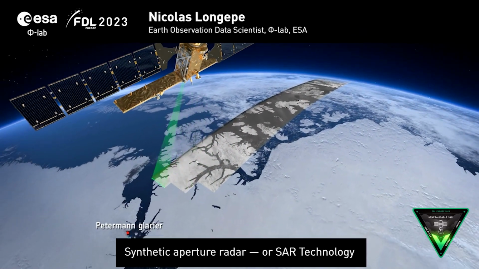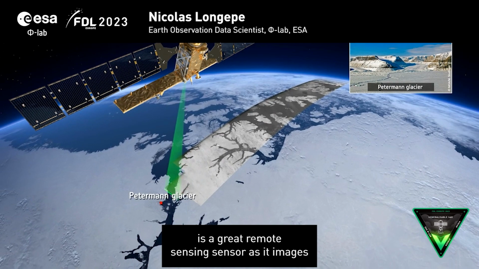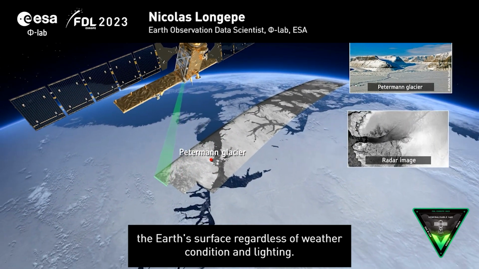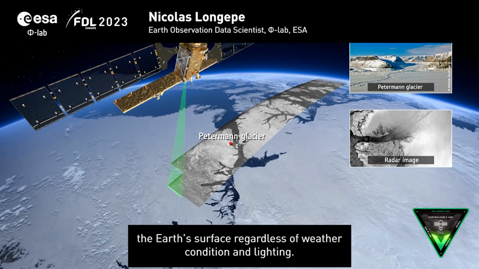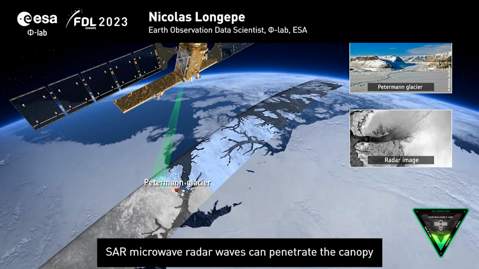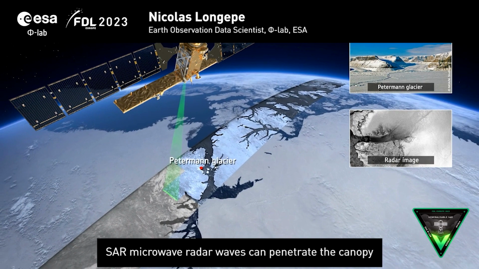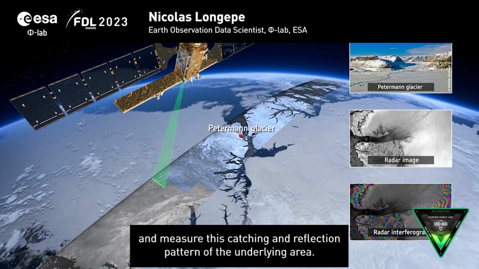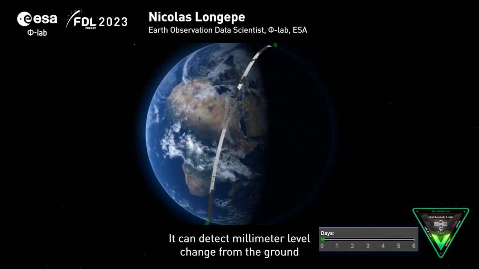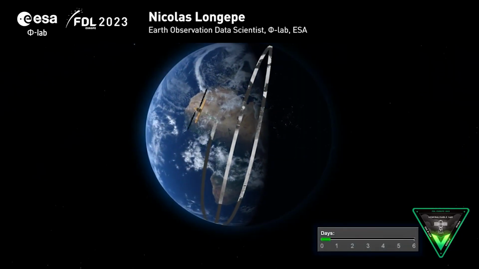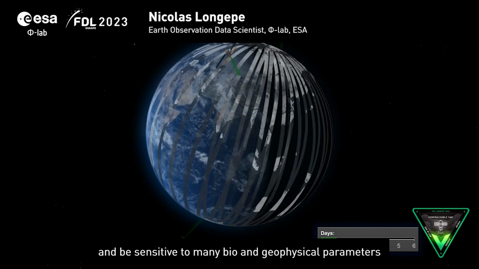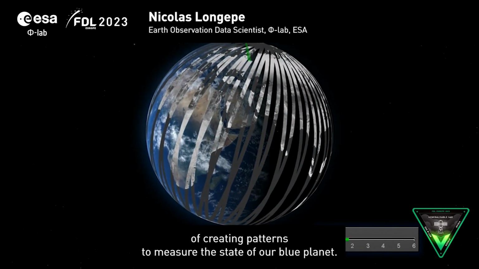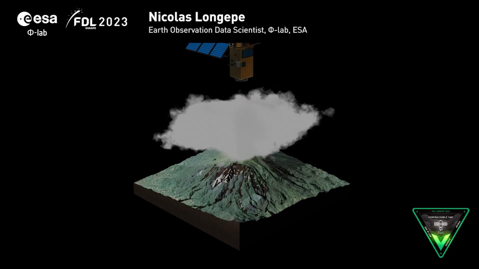Synthetic aperture radar, or SAR, technology is a great remote sensing sensor as it images the Earth's surface regardless of weather condition and lighting. SAR microwave radar waves can penetrate the canopy and measure the scattering and reflection pattern of the underlying terrain. It can detect millimeter level change on the ground and be sensitive to many bio and geophysical parameters of great importance to measure the state of our blue planet.